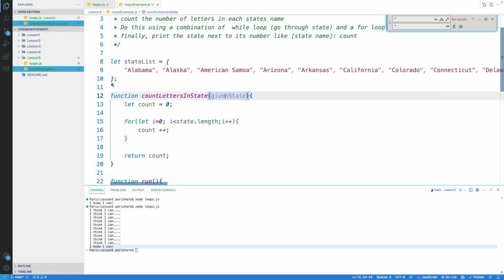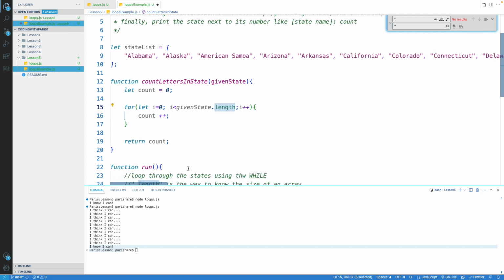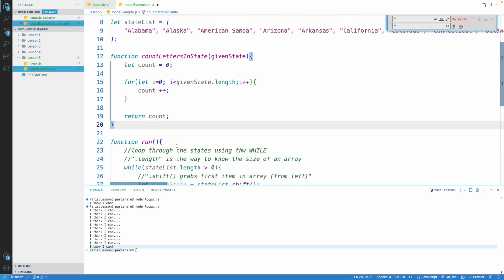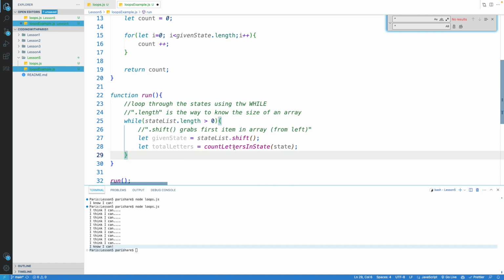Now, a little thing you might have noticed is that state is a string. Given state, as we're receiving it here, is actually a string. And with a string, you have a property dot length as well, which is just how many letters are in the string. So we could probably use that as a result and say return string.length, but that's cheating. Let's go ahead and add a count here, and we'll return it, and then we have our given letters here.